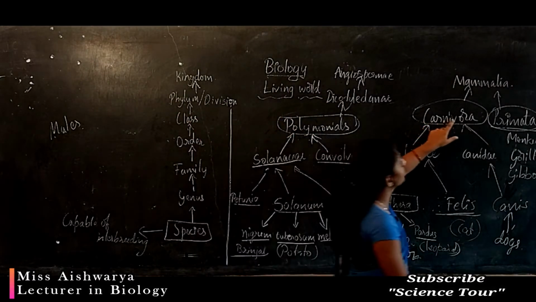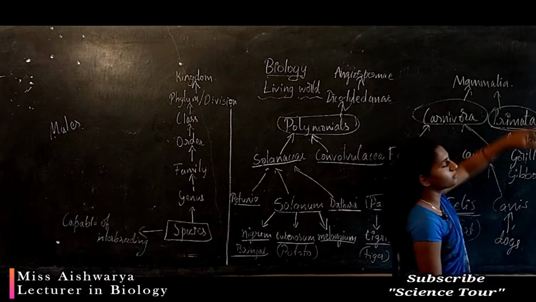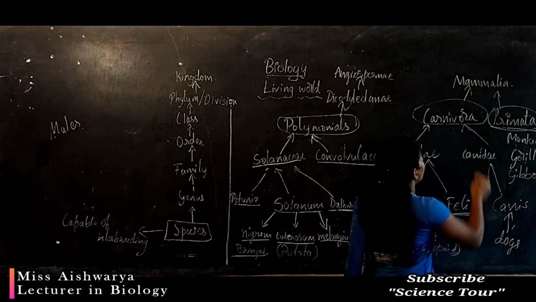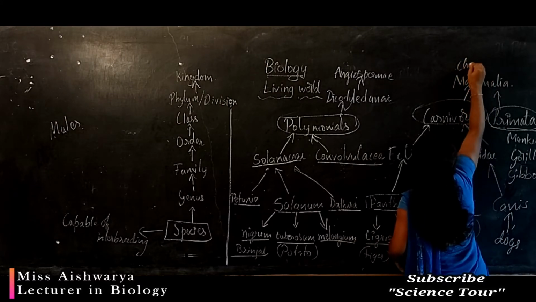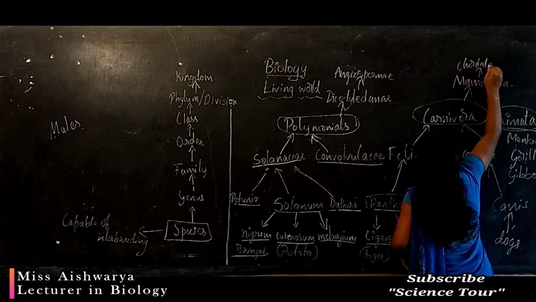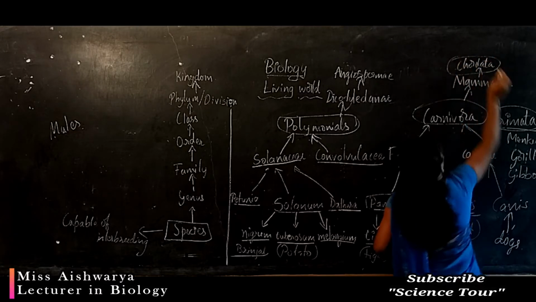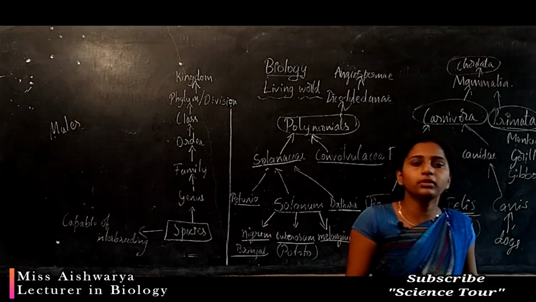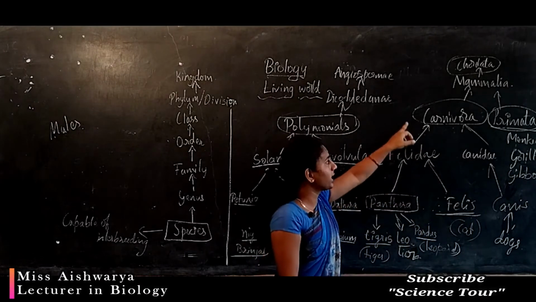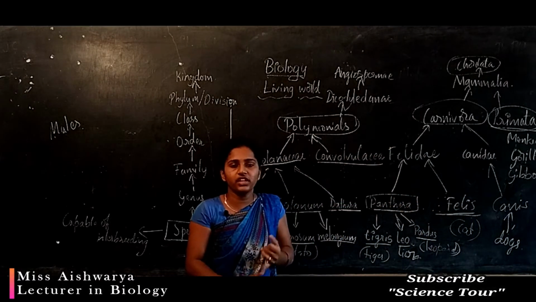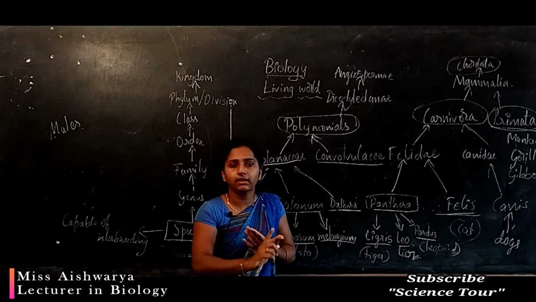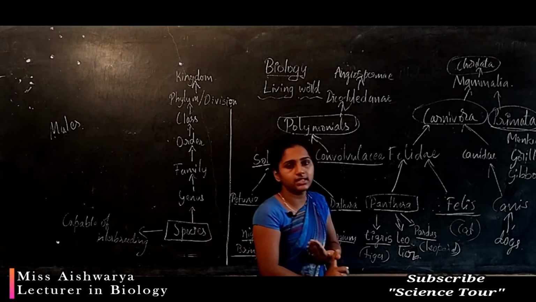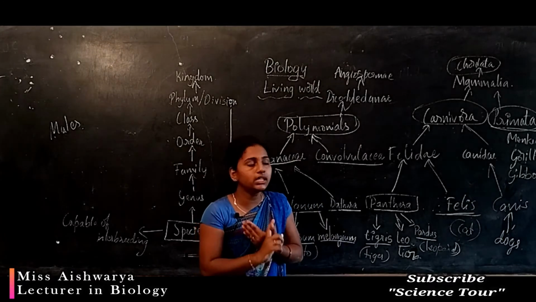In animals we can say this Mammalia comes under the phylum chordata. All these organisms, that is fish, amphibians, reptiles, aves and mammals, contain a notochord and a dorsal nervous system.